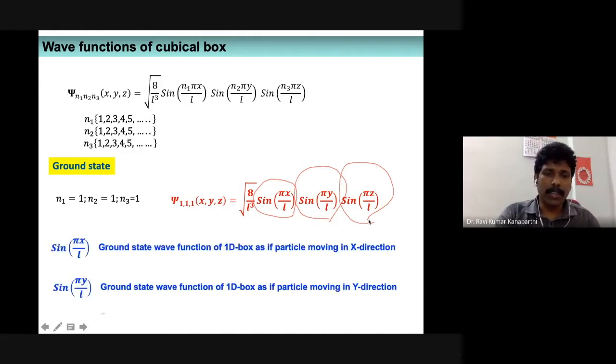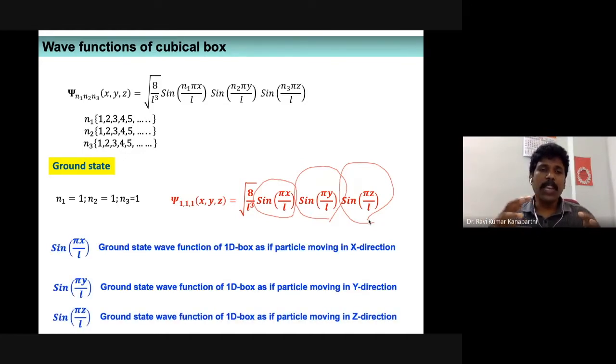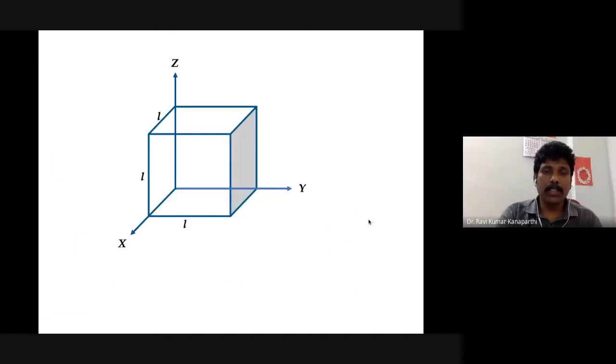This is what I have written here, and we know exactly how these functions are, isn't it? We have seen the ground state wave function of a particle confined to a one-dimensional box. What is the appearance? The appearance is very simple. It is a curve. You have 0 and then L, and starting from 0, it will increase, reach a maximum, and then decrease. That's how the function behaves, right? Do you remember or not?